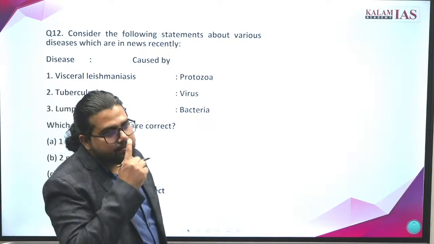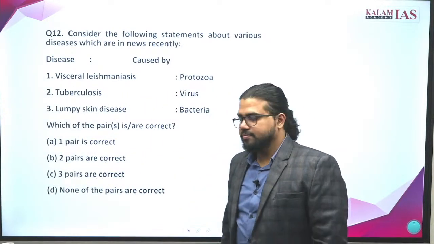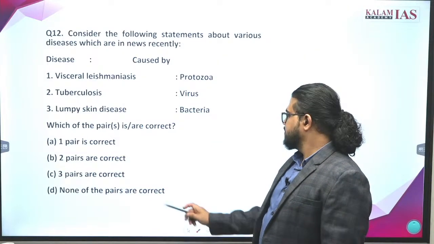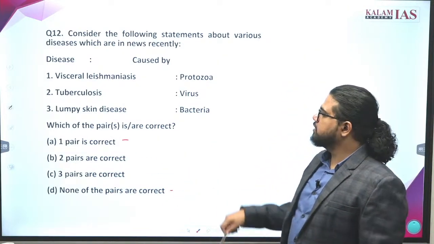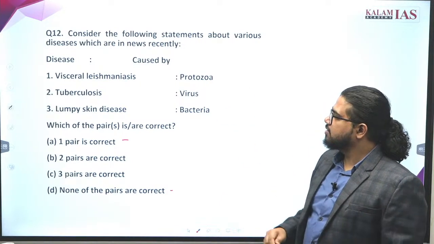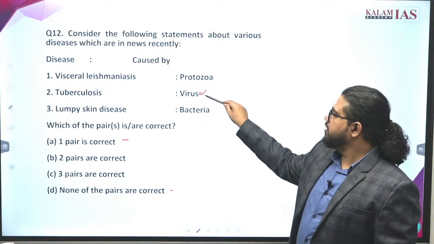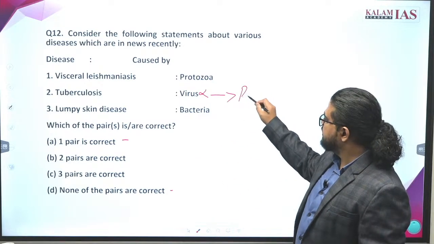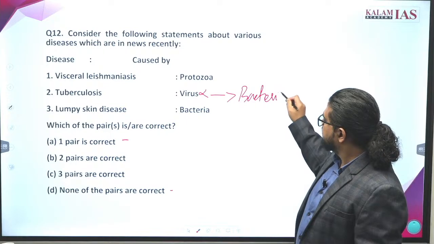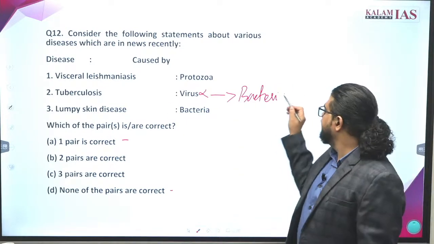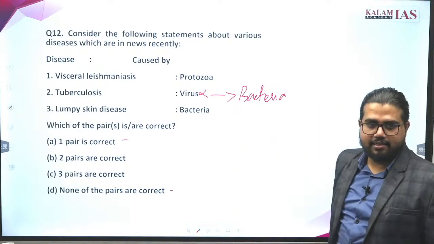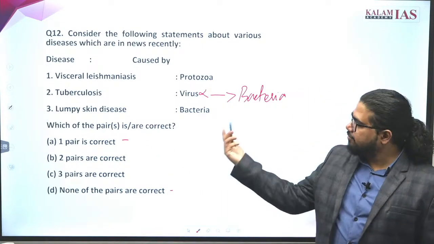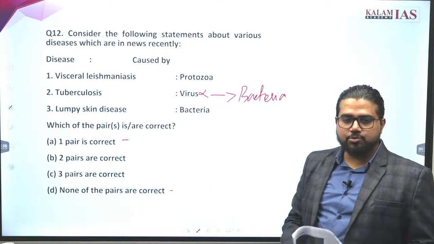What is the answer? Either A or D. Which one is correct? Tuberculosis is caused by mycobacteria. It is Mycobacterium tuberculosis, same name, bacteria. It is caused by bacteria. Where does it affect? It mostly affects the lungs, but there can be other forms also.